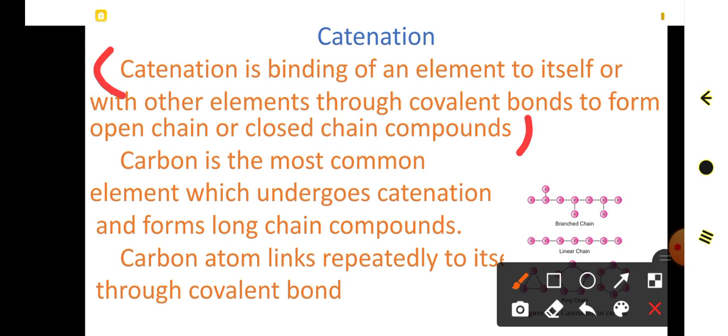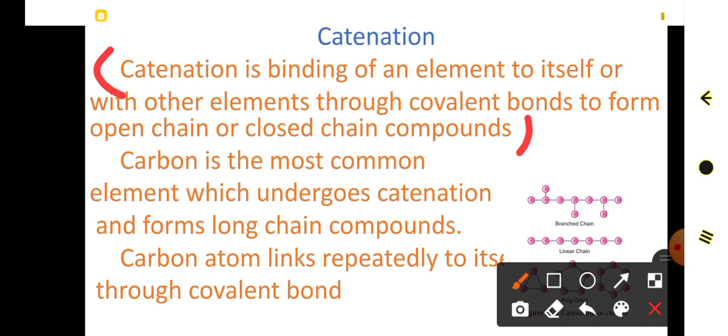When you compare the catenating property of carbon with other elements, the catenating ability of carbon is high, and so it forms a number of compounds. Catenation is the binding capacity of an element either to itself, carbon forming bonds with carbon, or with other atoms, through covalent bonds, to form two types of compounds: open chain compounds and closed chain compounds.